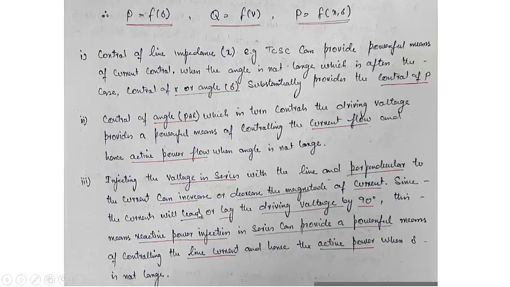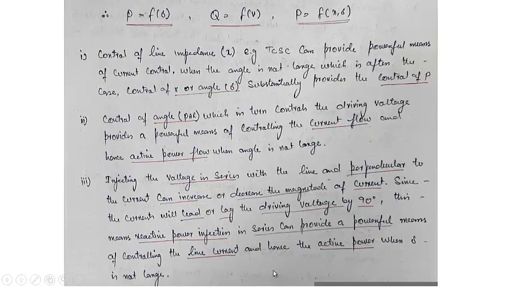Since the current will lead or lag the driving voltage by 90 degrees, reactive power injection in series can provide a powerful means of controlling the line current, because the reactance can increase or decrease depending upon whether the phasor relationship is plus 90 or minus 90, and hence the current is changed.